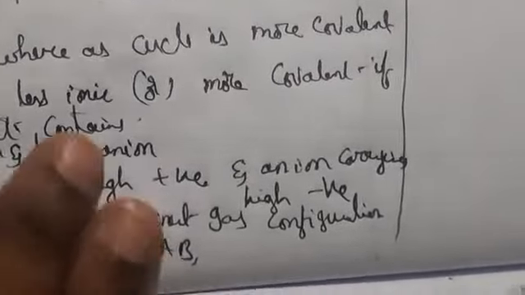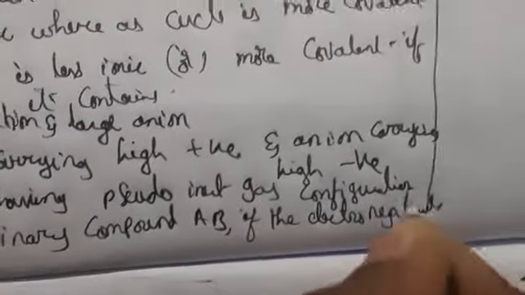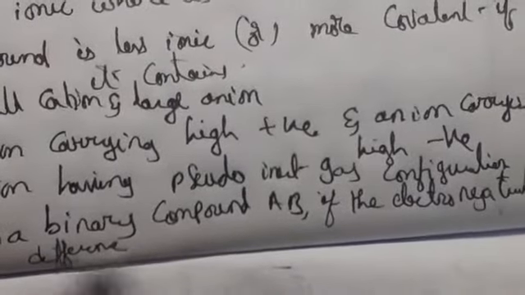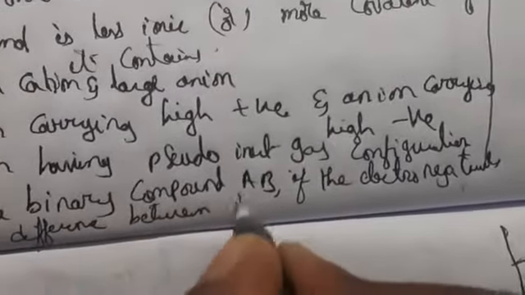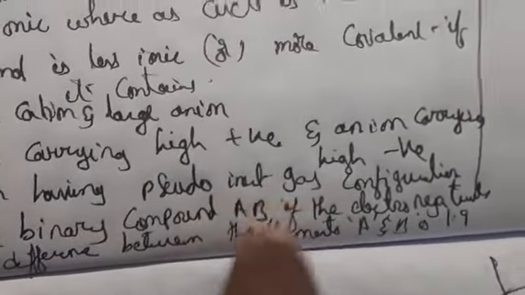So in a binary compound AB, if the electronegativity difference between the elements A and B is 1.9, then we say 50% of the compound AB is ionic.